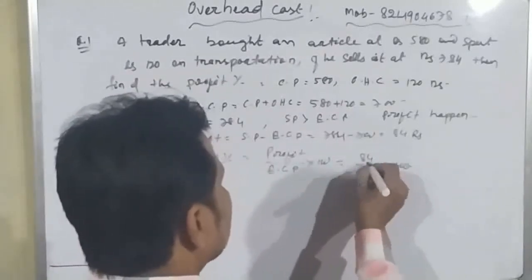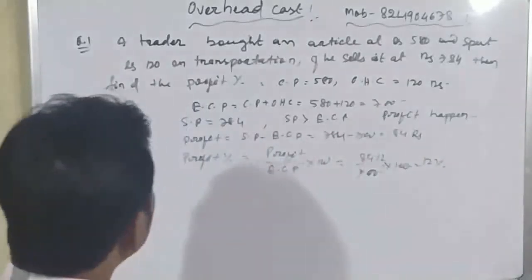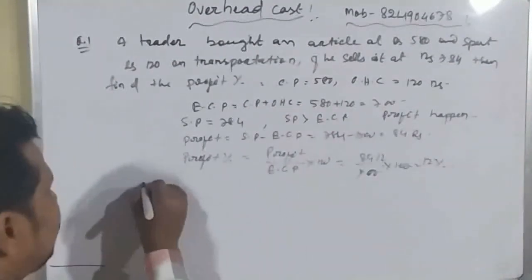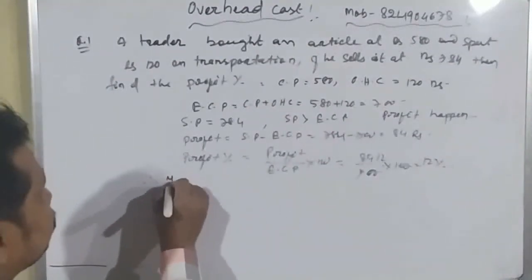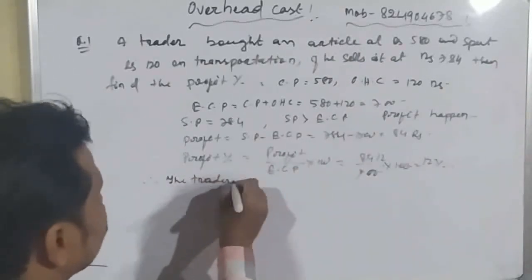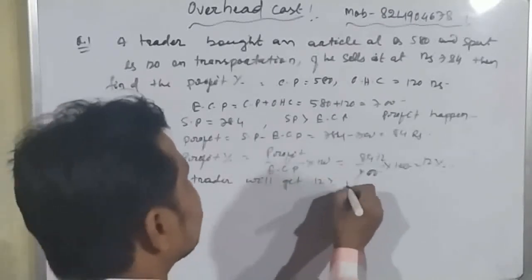So the zeros cancel, and 7 twelves are 84, so it is equal to 12%. So that means the trader has got 12% profit. So finally we can write that the trader will get 12% profit.